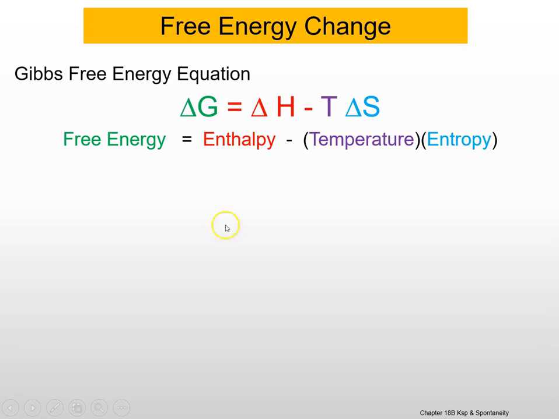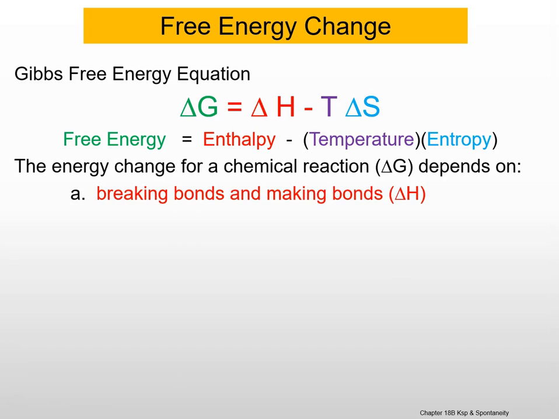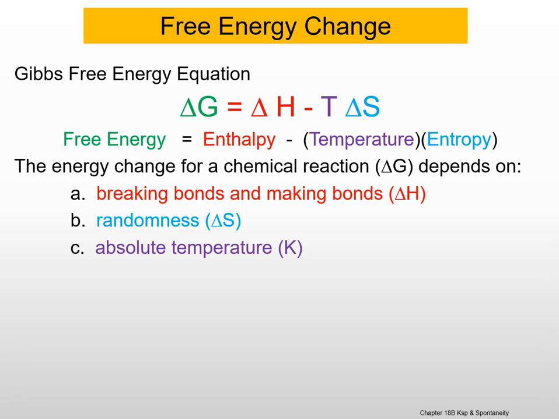Free energy, delta G, enthalpy, delta H, temperature in Kelvin, and entropy, delta S. The energy change for a chemical reaction, delta G, depends on enthalpy, which is the breaking of bonds and making of bonds. It depends on entropy, which is the randomness or disorder of a system. And it depends on the absolute temperature, Kelvin.